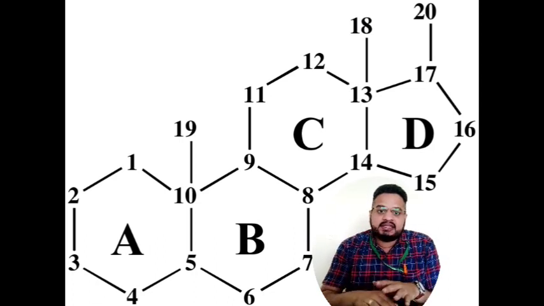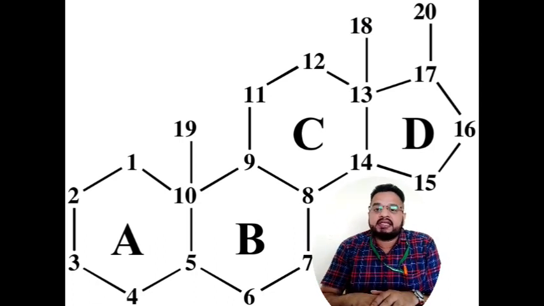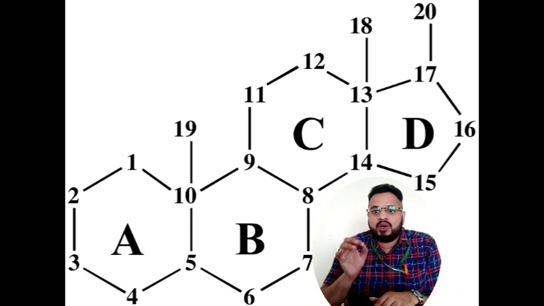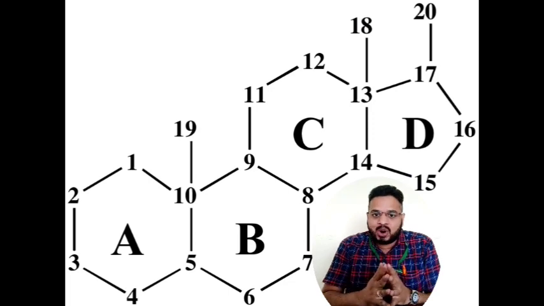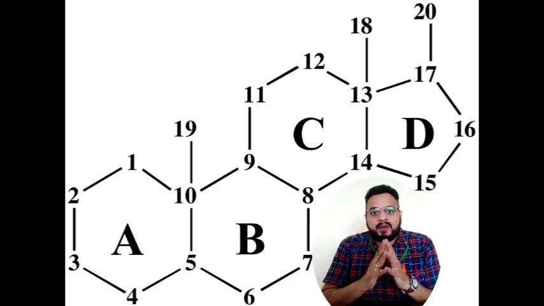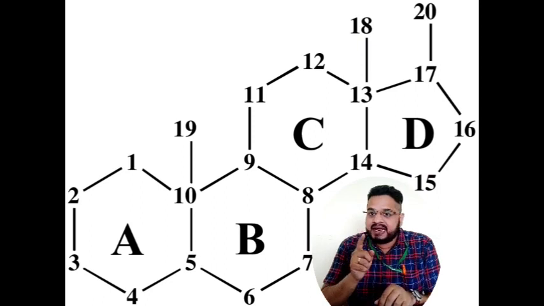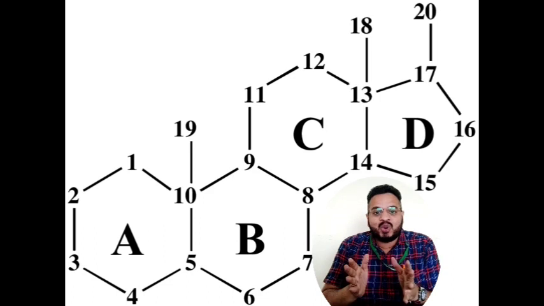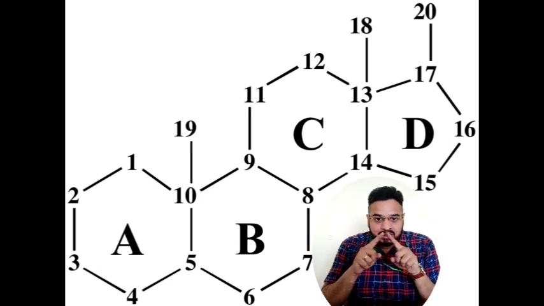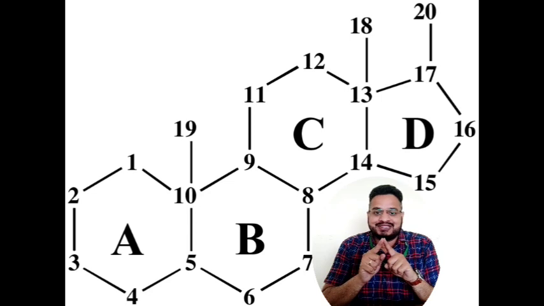So we can say the entire ring is cyclopentanoperhydrophenanthrene. So the basic nucleus of steroid is what? Cyclopentano. The pentane ring, the D ring here, it is a cyclopentane. So it is a cyclopentanoperhydro. Perhydro means what? There is no double bond, all are having the hydrogens in it.